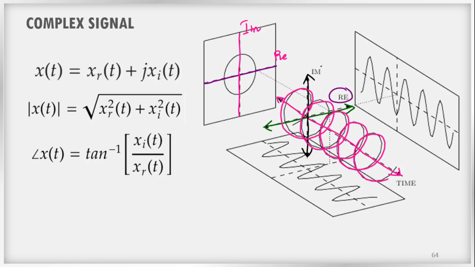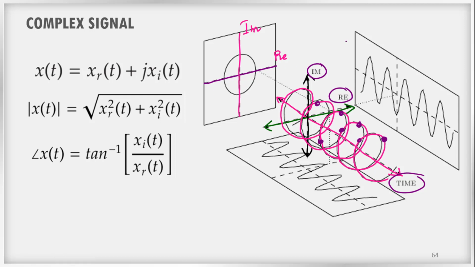We have a real axis, an imaginary axis, and a time axis. With respect to time, the real value and imaginary value are varying, and each of these points on the signal is an example of a complex number. If you take the value, you can see that it has a real value and an imaginary value.